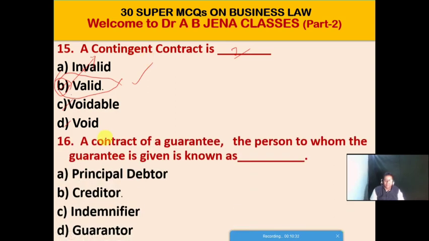So next MCQ. In a contract of guarantee, the person to whom the guarantee is given is known as what? A. It's the principal debtor. B. It's creditor. C. It's indemnifier. D. It's guarantor. Friends, B is the right option for this MCQ. In a contract of guarantee, the person to whom the guarantee is given is known as creditor. So B is the right option for this MCQ.